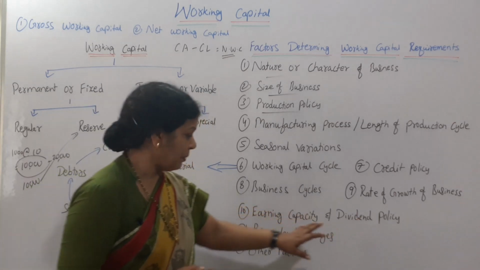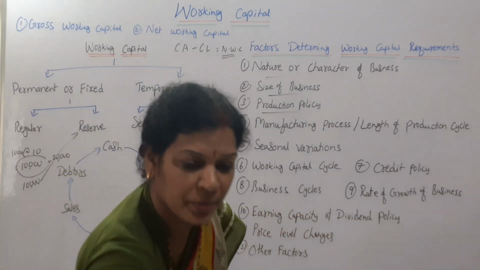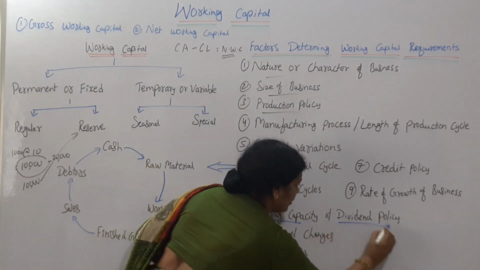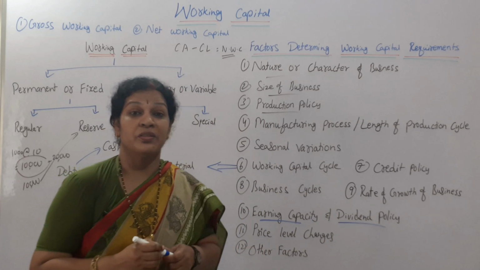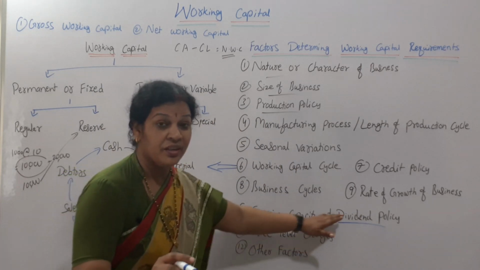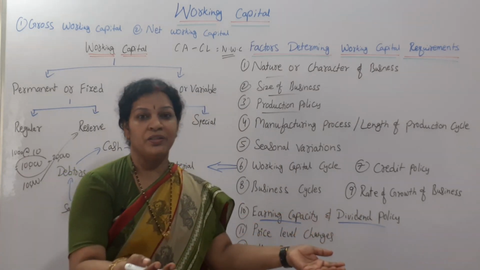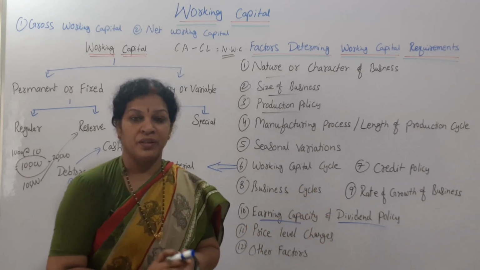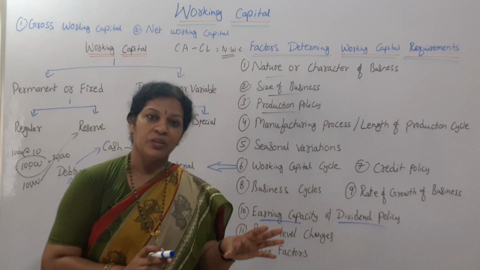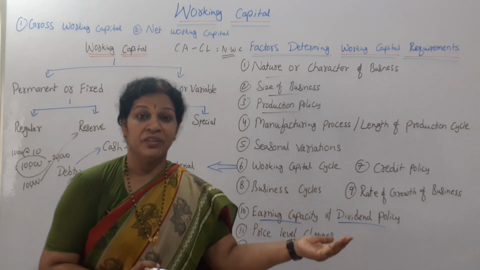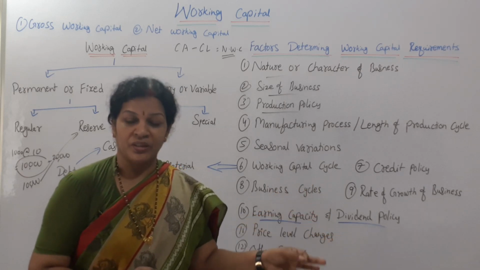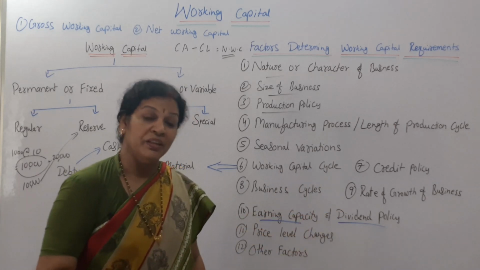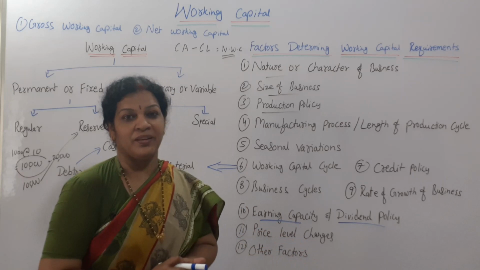And also dividend policy. Earning capacity and dividend policy. Suppose your dividend policy is that every month you are paying a proper amount. If the organization is going smoothly, then well and good, you will be paying it. If it is not going well, you still have to pay the dividend. For that payment of dividend, you need more working capital, right?